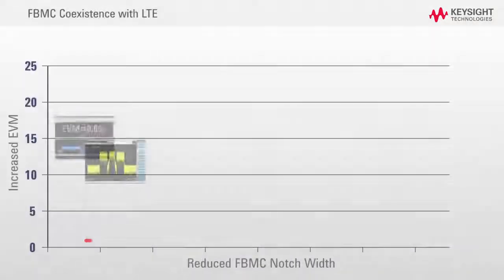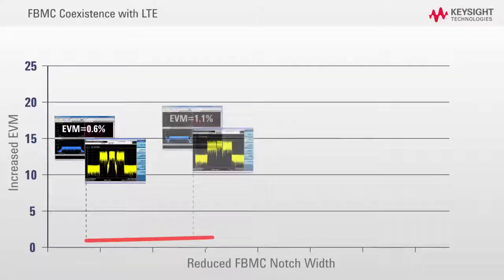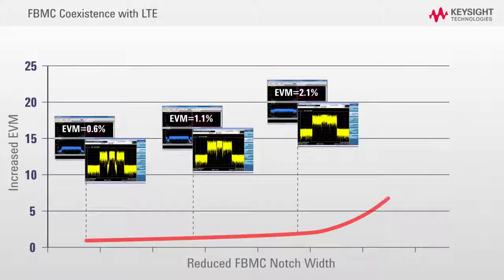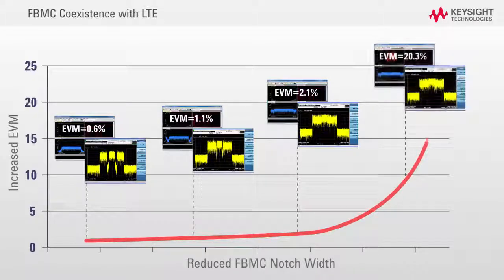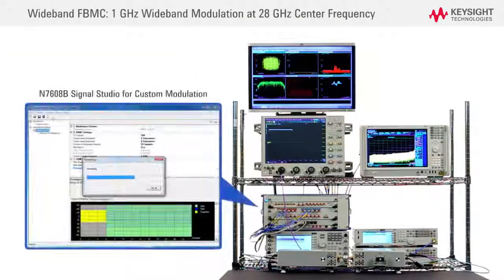To show the flexibility of performing what-if scenarios with this testbed, the FBMC notch width is varied to evaluate the impact to LTE EVM. We can see that the LTE EVM increases as the FBMC notch width decreases. Now let's have a look at a wideband waveform.